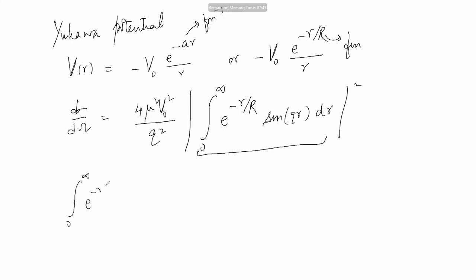This we will write as 0 to infinity e to the power minus r by R. Capital R is a constant. This is just a parameter to make it dimensionless.